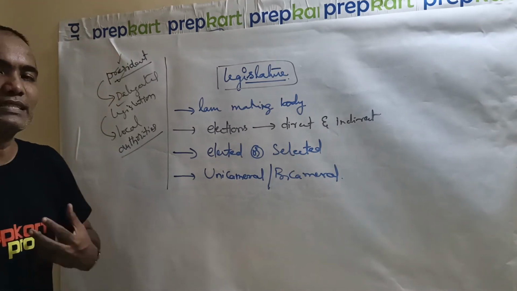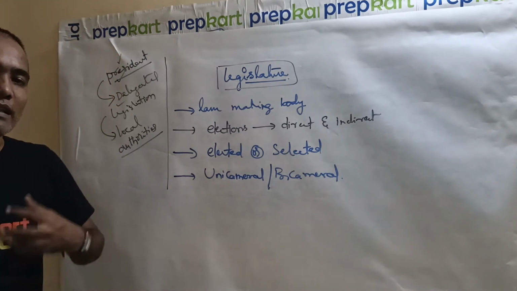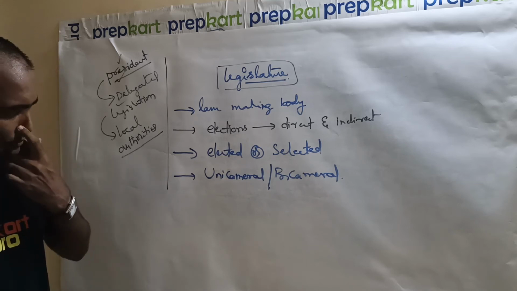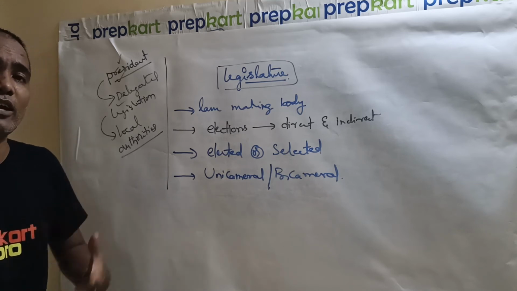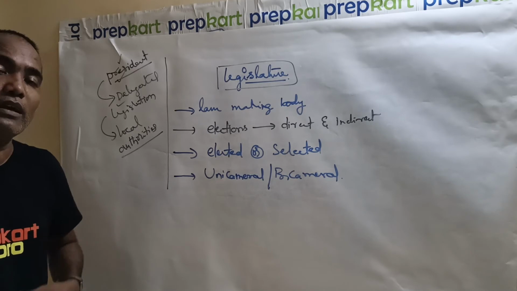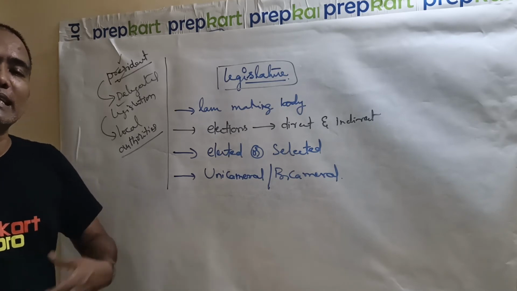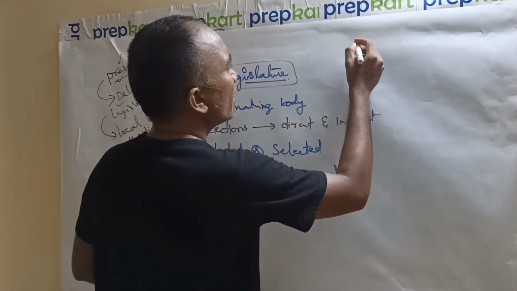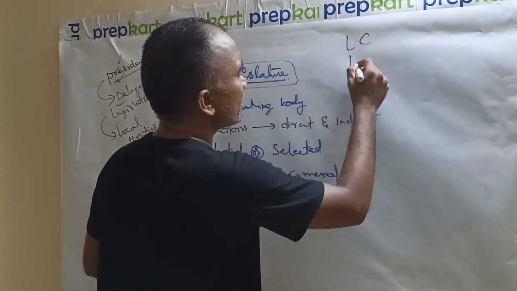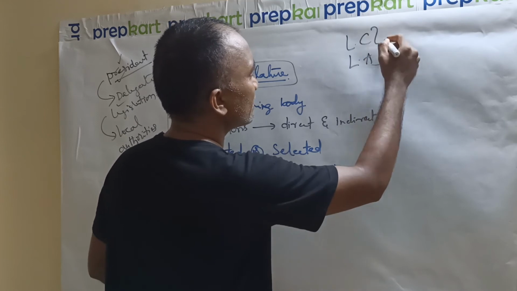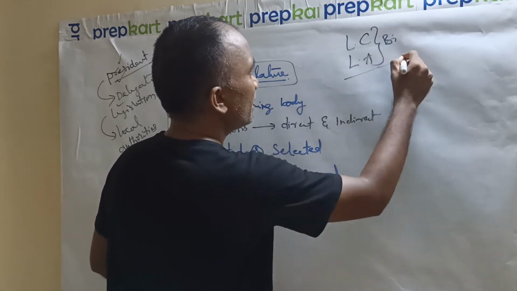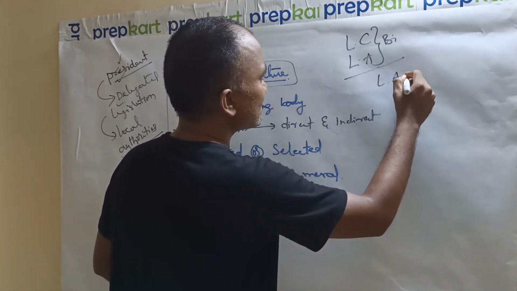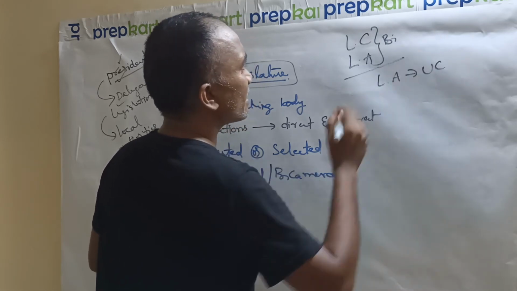Only some of the states in India are unicameral. They only have a legislative assembly; they do not have a legislative council. If a state has both a legislative council and a legislative assembly, then it is bicameral. If only a legislative assembly is there, then it is unicameral.